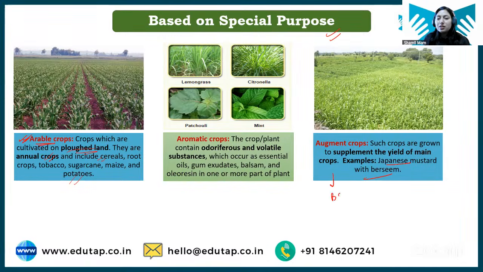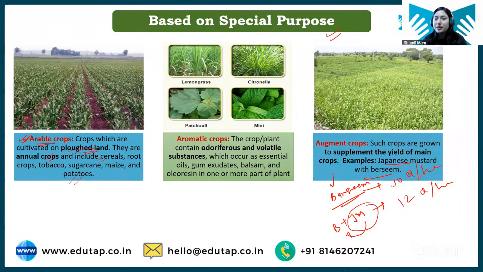So if you just sow berseem, for example, if the yield of berseem is 10 quintal per hectare, but if you sow berseem plus Japanese mustard, the yield increases to 12 quintal per hectare. So what this Japanese mustard has done is increase the yield of berseem from that particular piece of land. So this Japanese mustard will be called an augment crop. Clear? These terminologies should be clear to you.